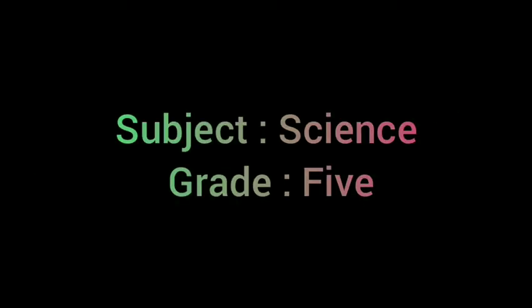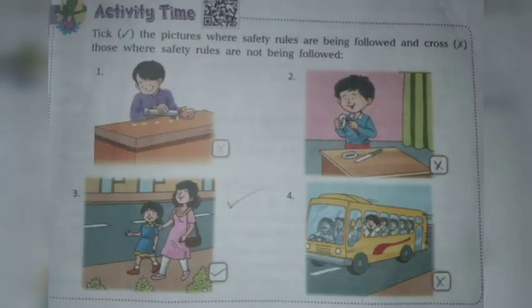Today the subject is Science Grade 5, lesson number 3, Safety and First Aid. Students, accidents may happen with anyone, anytime and anywhere. We should always be careful and follow the safety rules to avoid accidents. Look at the activity below. Tick the pictures where the safety rules are being followed and cross those where safety rules are not being followed.